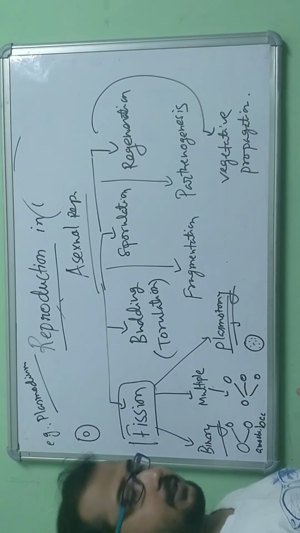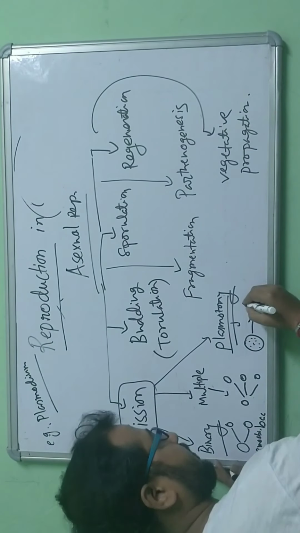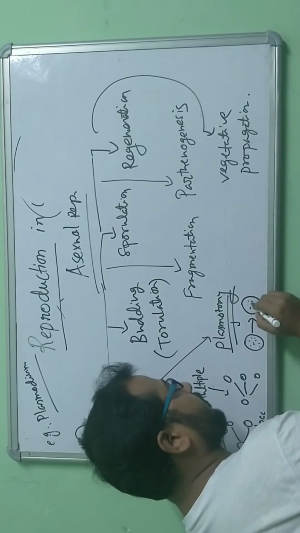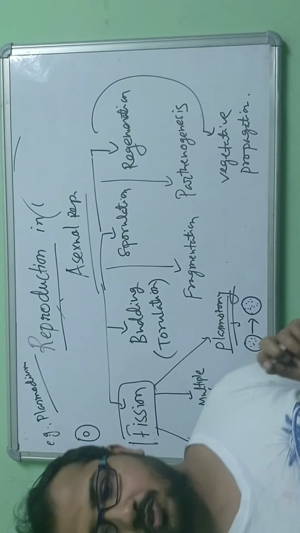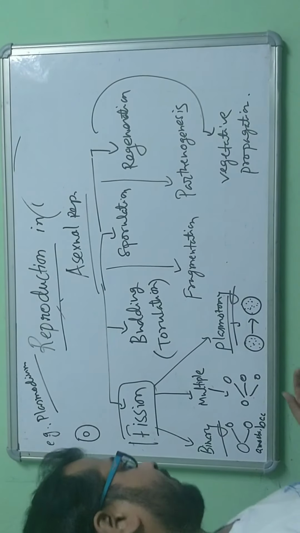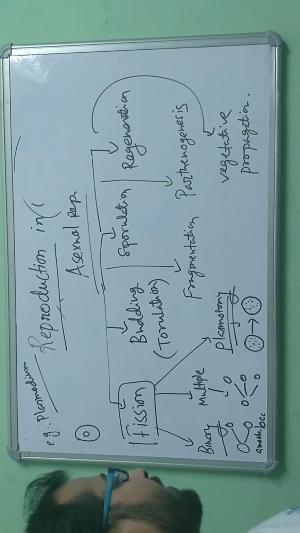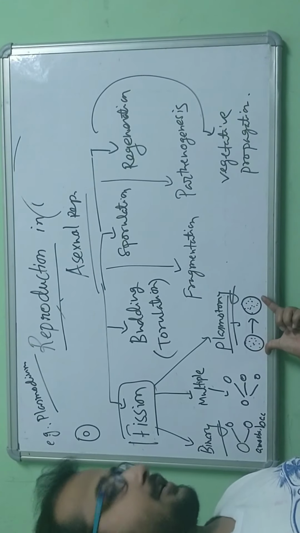In this case, the cell divides and forms a new cell which also has a multinucleate structure. This is called plasmotomy. Pteromyxa is an example of an organism where we see plasmotomy.